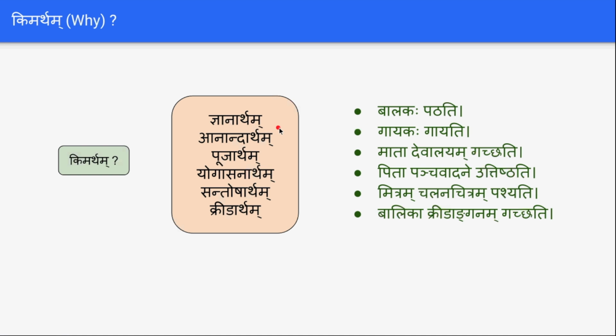Balakah jnanartham patati. The boy reads for knowledge. You can add artham to any word: devalayah, devalayartham, vidyalayartham, snanartham, dhyanartham. You can put any noun and use artham at the end to make it a reason for any question.